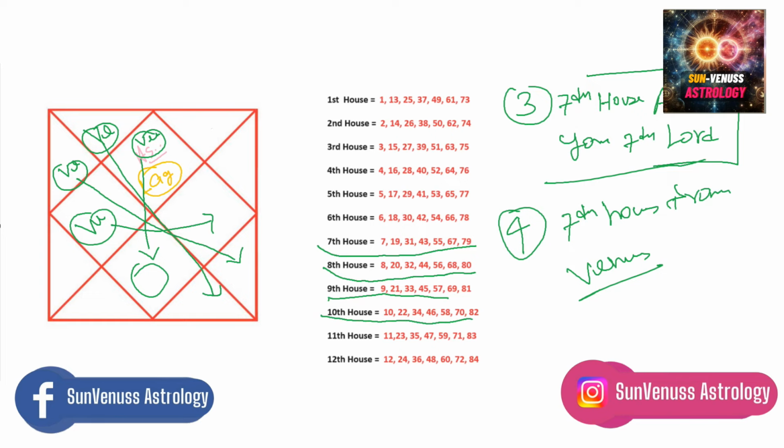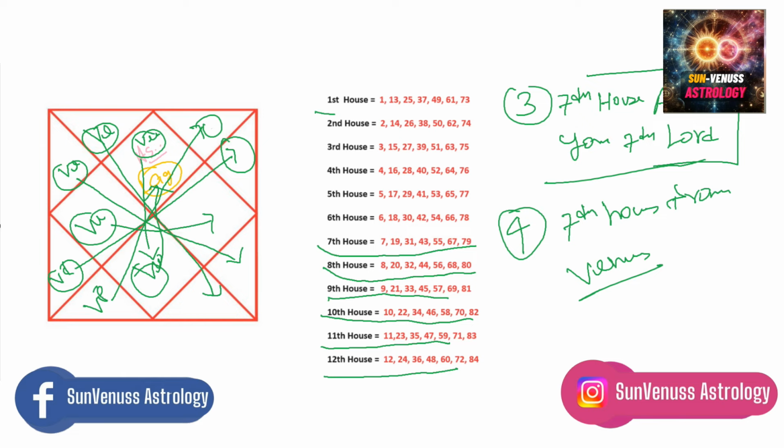If Venus is in the 5th house, you have to look at the 11th house and ages of the 11th house. If Venus is in the 6th house, you have to look at the 12th house and ages of the 12th house. If Venus is in the 7th house, you have to look at the 1st house and the ages of the 1st house, right?